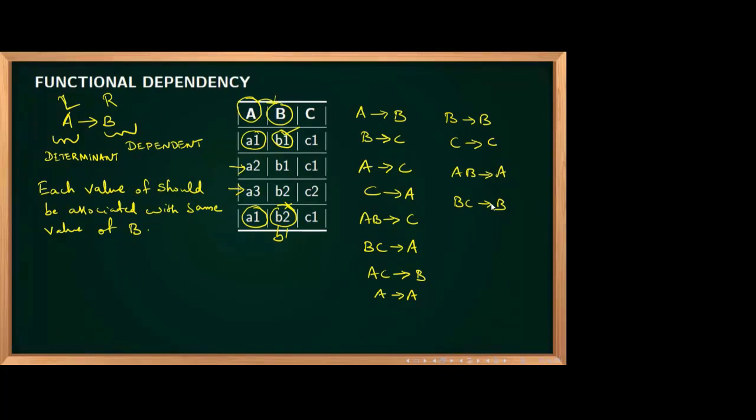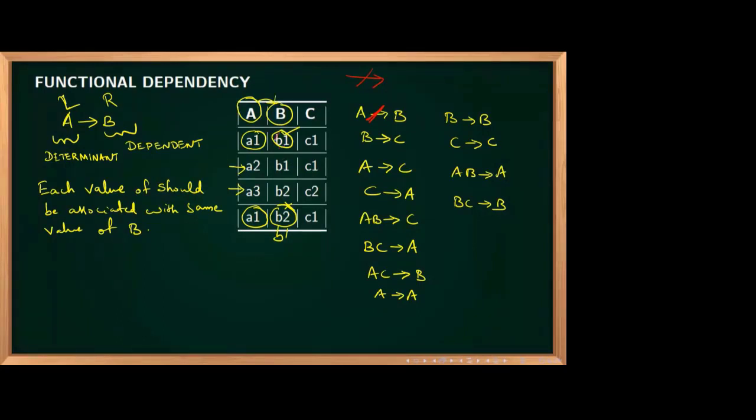Whether A determines B is correct or not, we already proved that A determines B is wrong. So how will you write it? We write the symbol like this: A is not determining B. What about B determines C? All are saying no. Why is B not determining C?